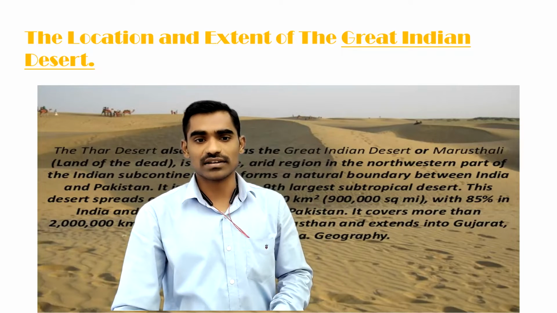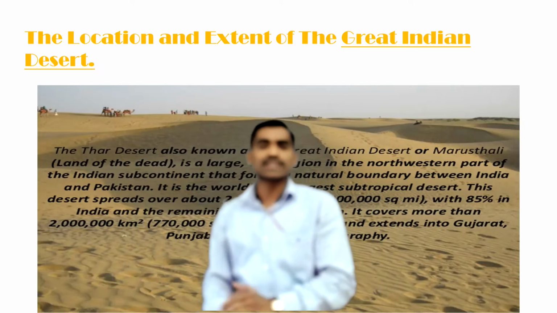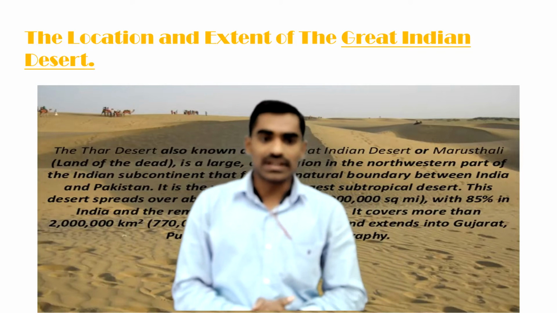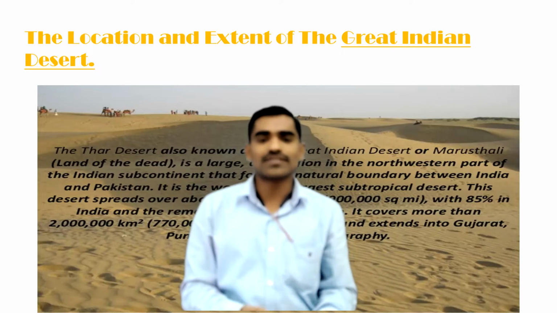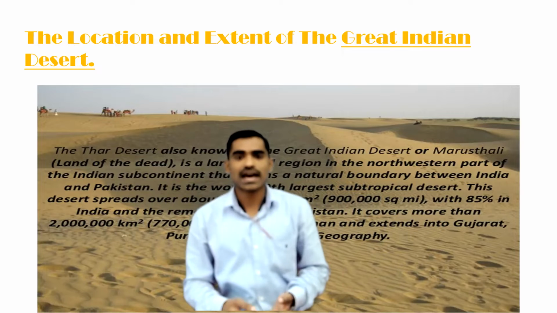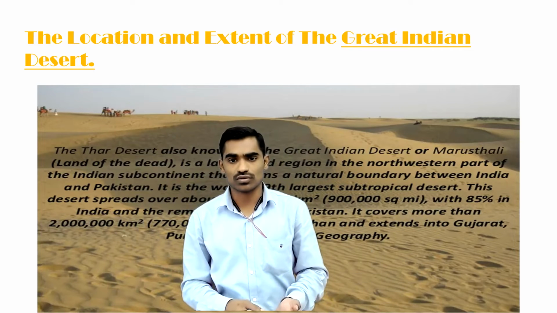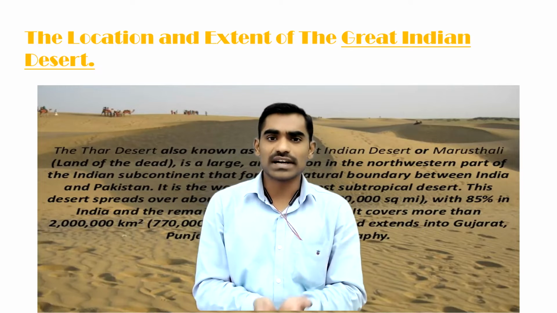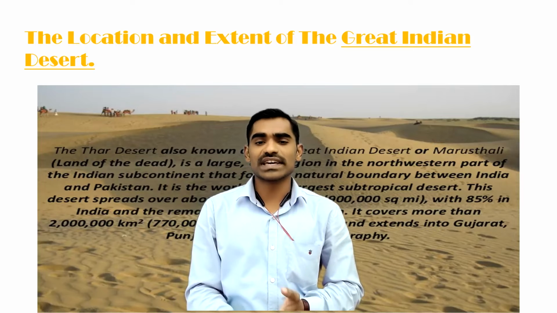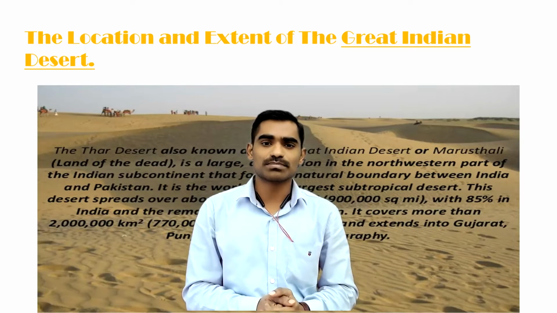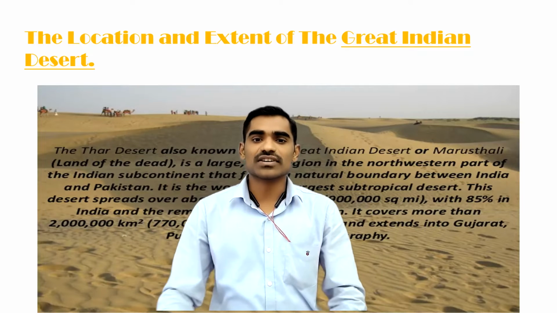You can say it covers almost 85% of desert in India, and the rest of the remaining desert you are having in Pakistan. The total area, you can see here on the screen, is near about 20 lakh kilometers square. Among that, 85% is in our India, and the rest goes in Pakistan. Not only Rajasthan is included in that. Again, in Gujarat and some areas of the borders of Punjab and Haryana, it extends up to that particular area also. It is a dry region.